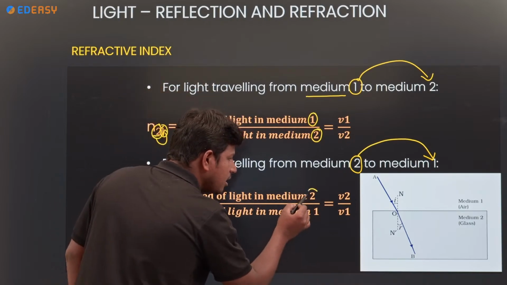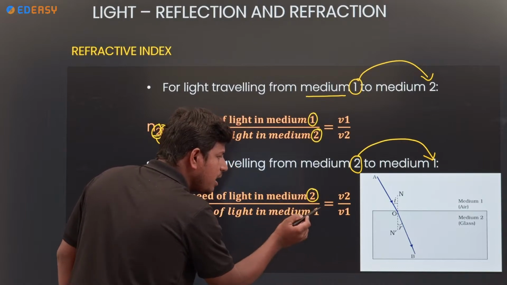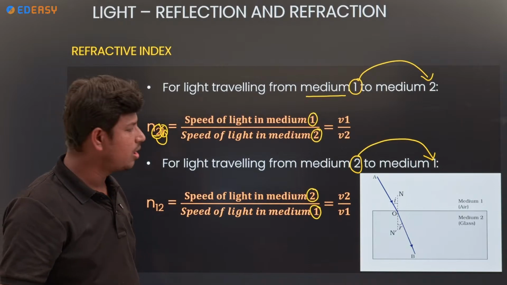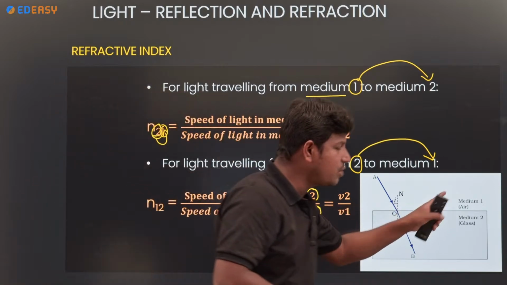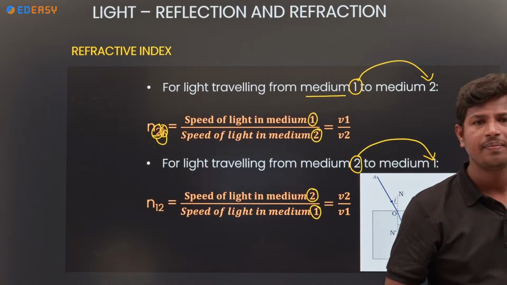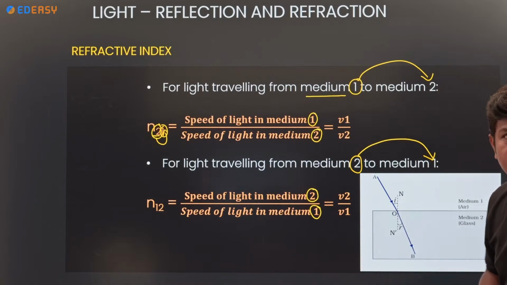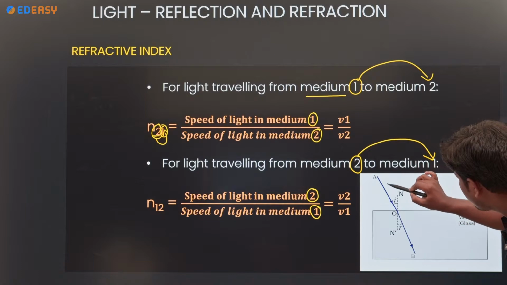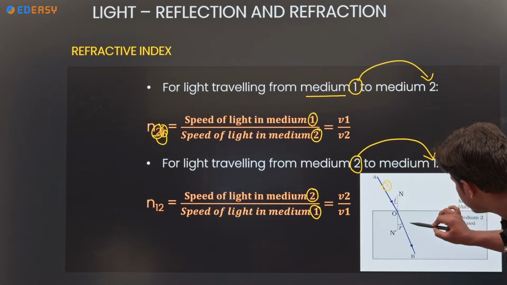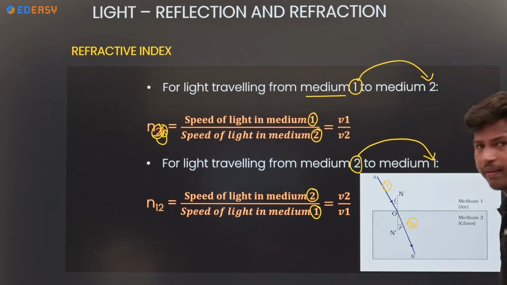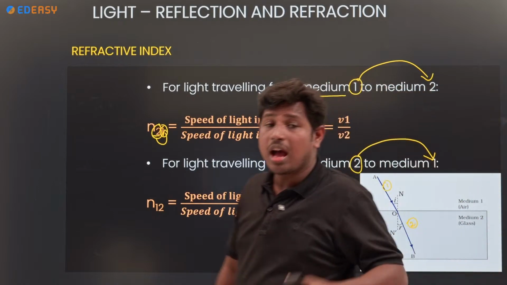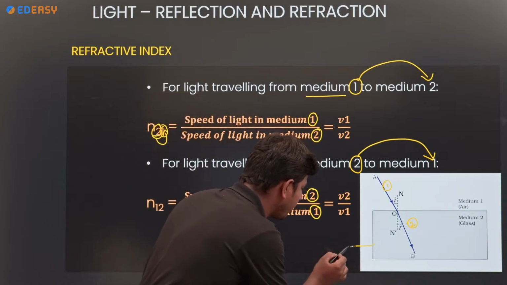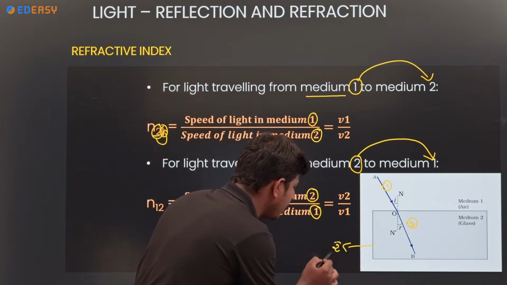Similarly, speed of light in medium 2 by speed of light in medium 1. See here, we take two mediums, medium 1 and medium 2. Where is the light traveling from and to? From the first medium to the second medium. For example, I would like to calculate the refractive index of the second material.